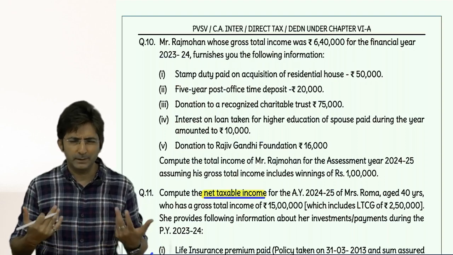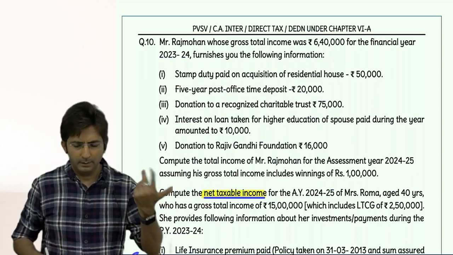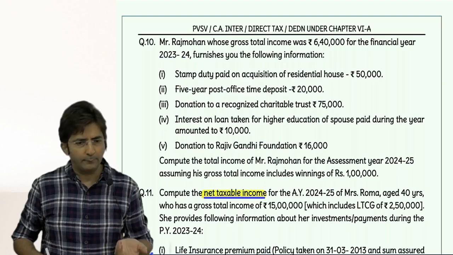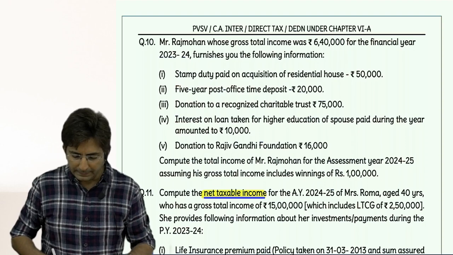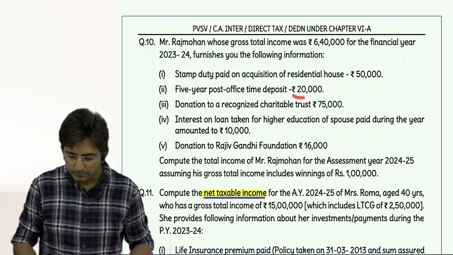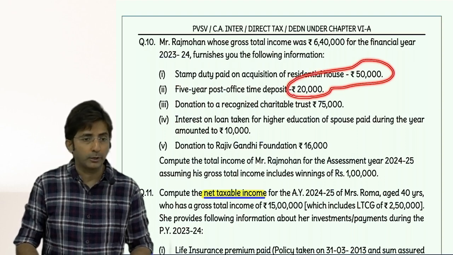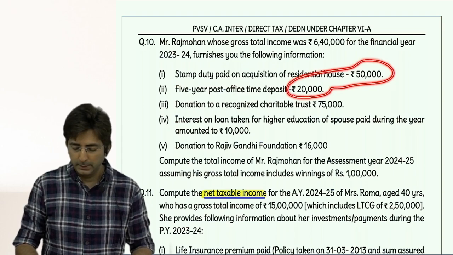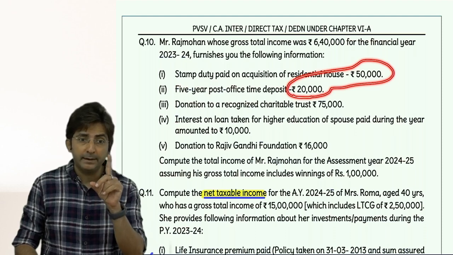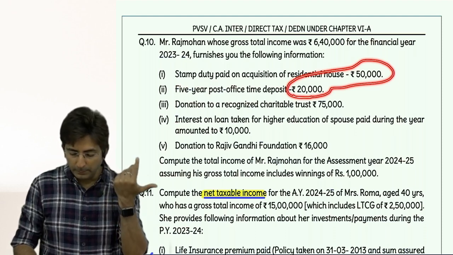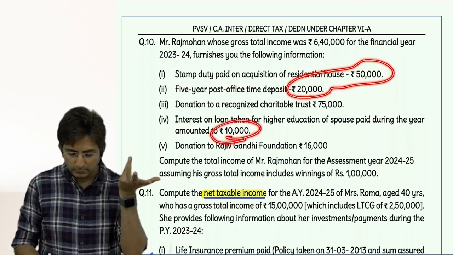So statement of total income, first you can write winnings and then other income. No need to specify the head also. Winnings 1 lakh, other income 5,40,000, gross total income 6,40,000. And then 80C, how much? 2 things were there: stamp duty and 5 years post office time deposit. 70,000 in 80C. 80G you will take at the end. So 80C will be 70,000. Then 80E 10,000. That's it.